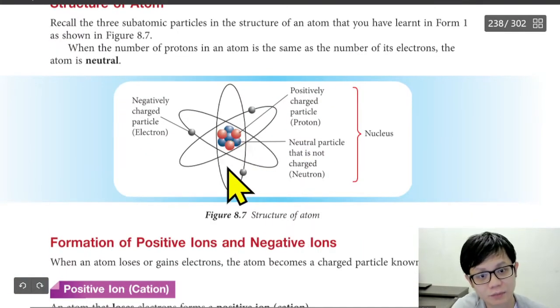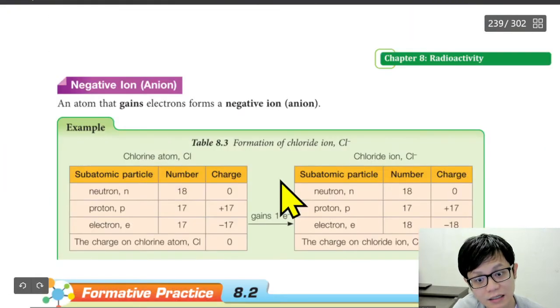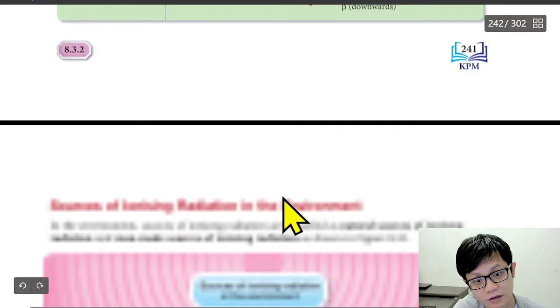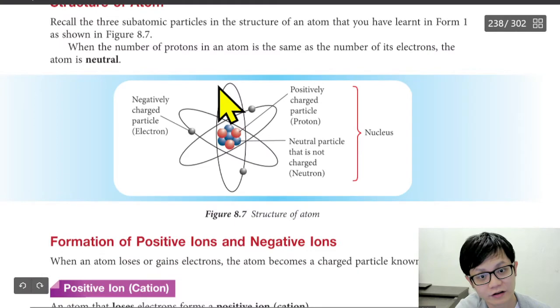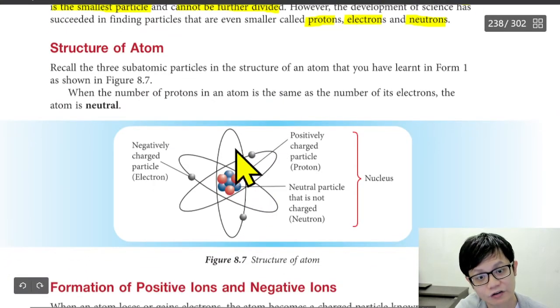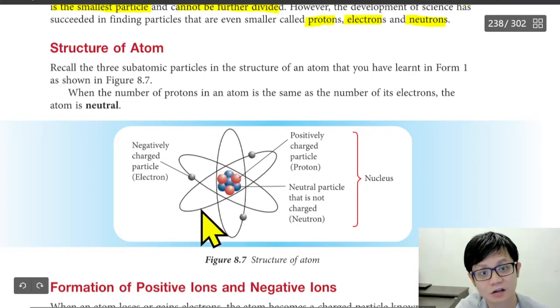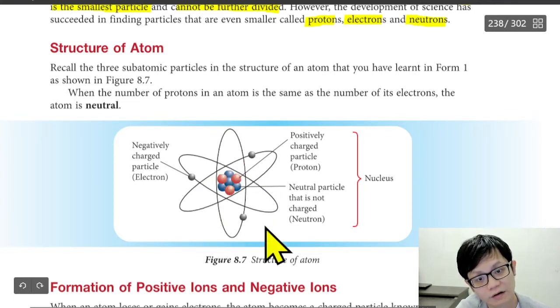People now are smarter, so they have new technology. Nowadays people don't really accept this picture, because people thought that the electron moves according to an orbit. But eventually when they studied, they found out that the electron moves in a cloud. It appears in random places, like a cloud, not following a fixed line.